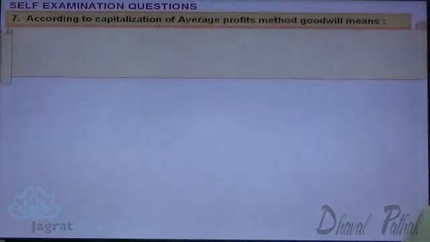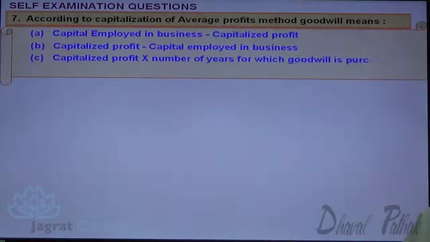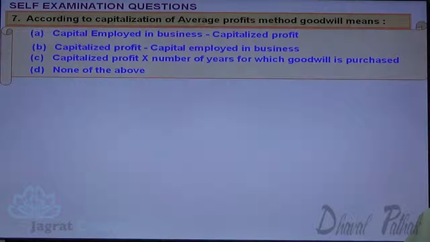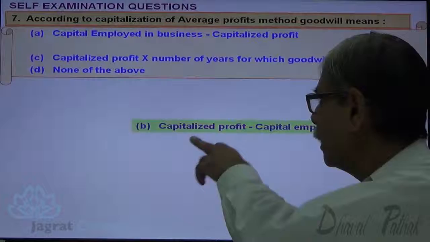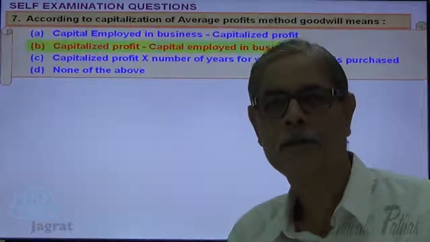According to capitalization of average profit method, goodwill means capital employed in business minus capitalized profit, minus capital employed in business, capitalized profit multiplied by number of years for which the goodwill is purchased, none of the above. Now the correct answer is B. Capitalized profit minus capital employed in the business.